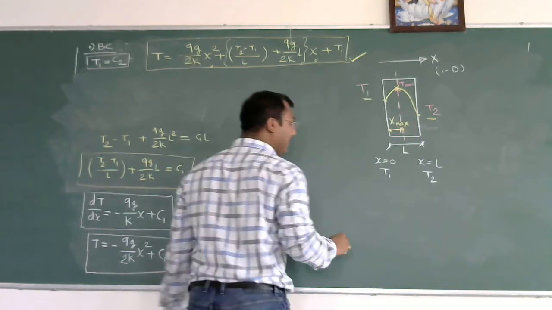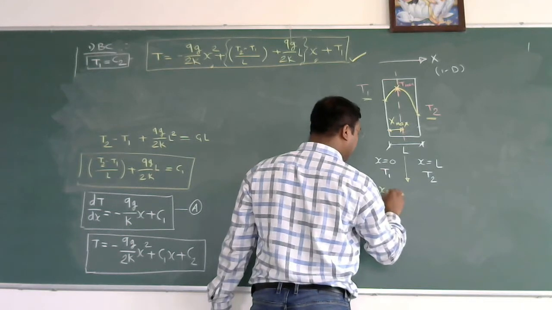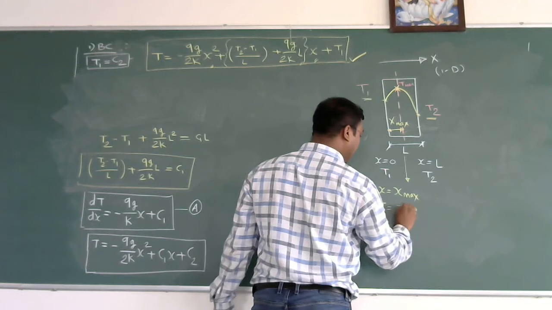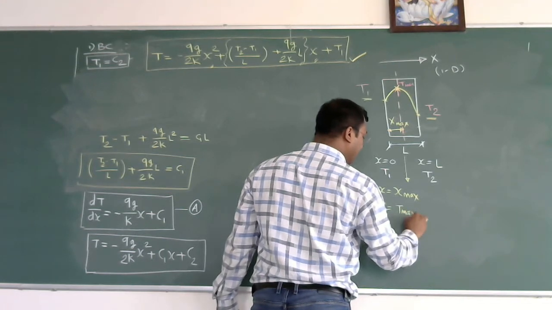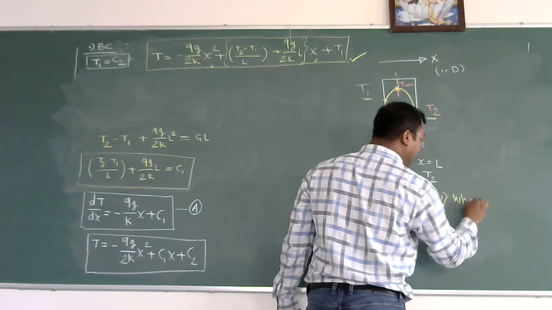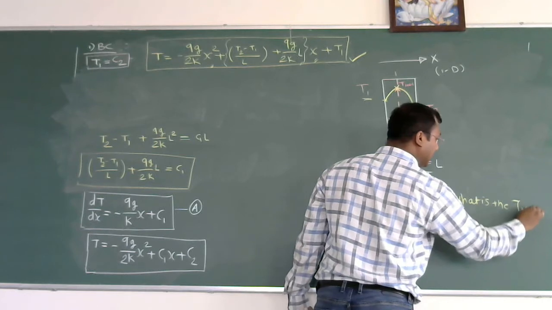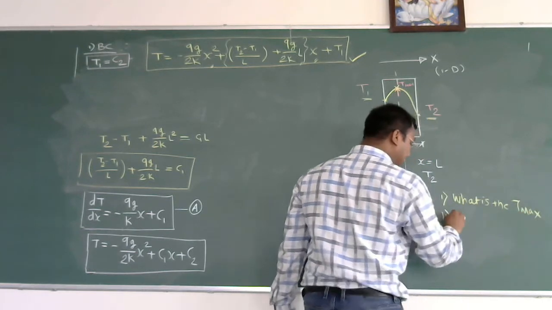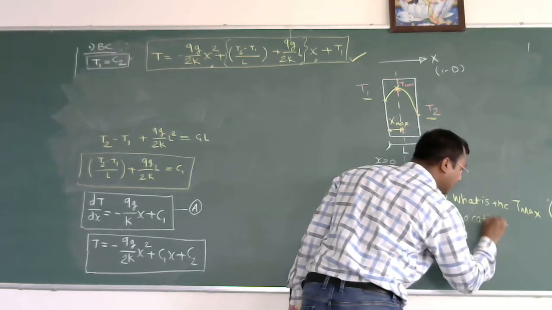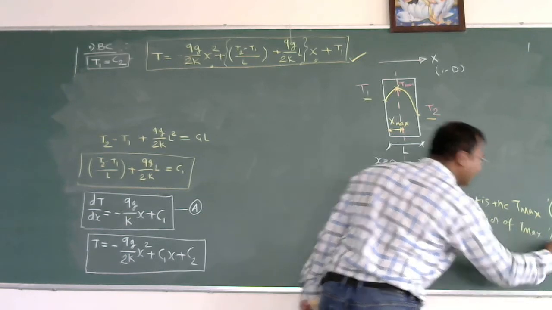Okay. So I am getting a new boundary condition with this. The boundary condition at x is equal to x max: I am getting T is equal to T max. Now the objectives: number one, what is the T max? This is the first objective. Second objective, the location of T max. So this is my second objective.